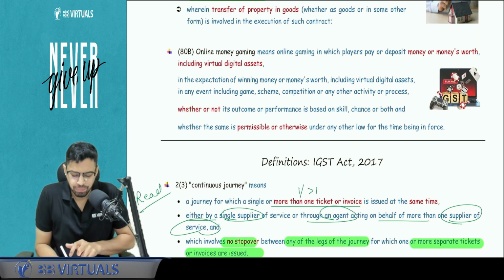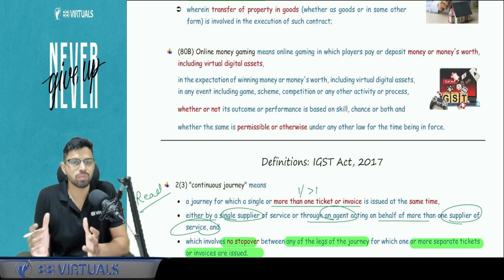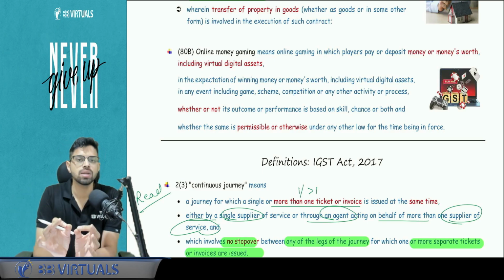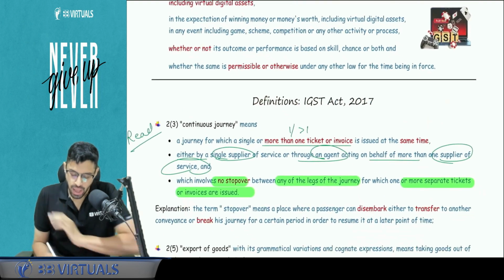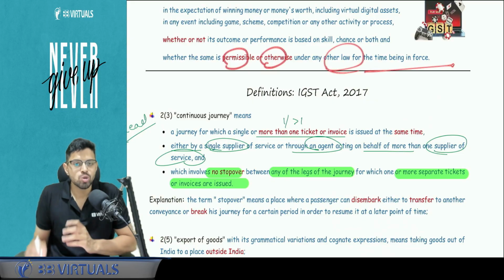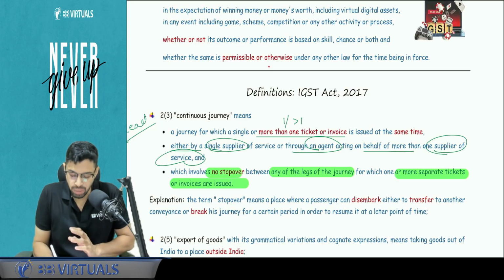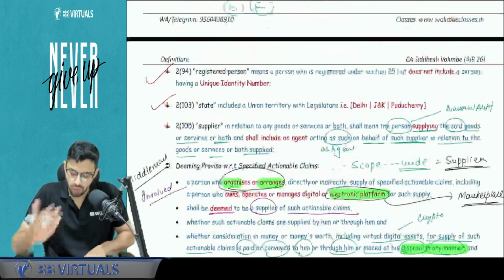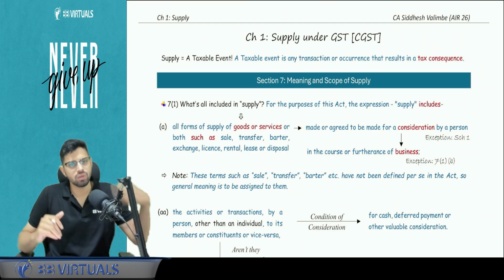And that gaming, whether or not its outcome is based on skill, chance, or both, it does not matter what is the nature of that gaming. It does not matter to us whether there is a skill involved or not. For us, it is a game, some online money is involved, that is a part of online money gaming, and it will form part of a specified actionable claim. Yes, okay. And it also does not matter whether it is legal or not. So we want to tax it. Very important to understand, we want to tax it. We don't care if it is legal or not, whether it is permitted by law or not. So permissible or otherwise under any other law. So with this, I think basics are covered. Whatever definitions we may require while covering the provisions, then we will refer to that definition.